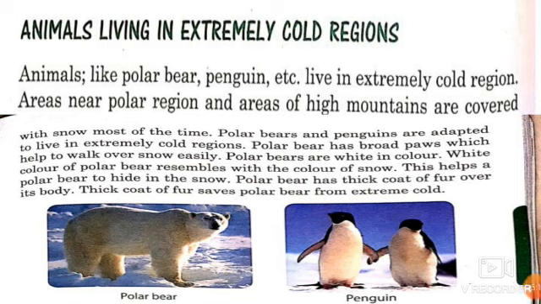Children, the regions near the North and South Pole on the earth are called polar regions. The North Pole is named Arctic and the South Pole is called Antarctic. They are always covered with ice or snow. The animals found here have developed special features to cope with such cold weather. Their bodies are covered with fur. Most animals have a thick layer of fat beneath the fur which keeps them warm.